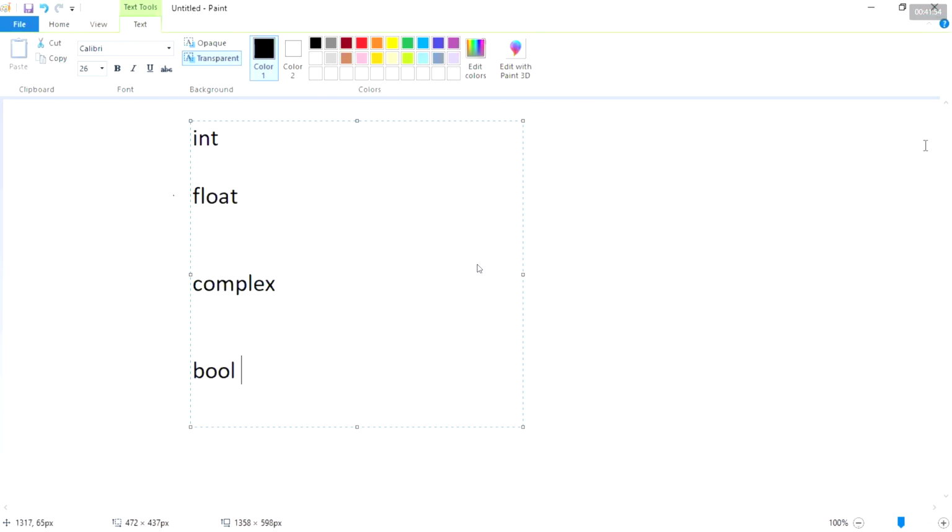Now we'll see. I think you have some idea about numerical data types already. Can anyone say what is meant by int? Int is nothing but integer, sir.